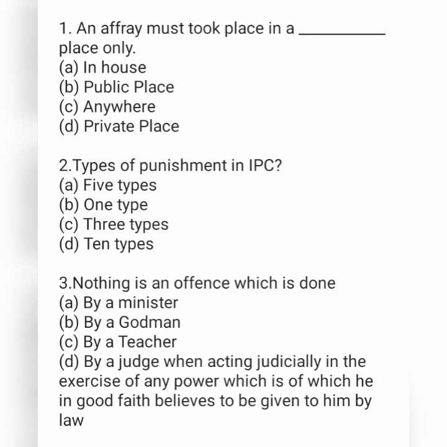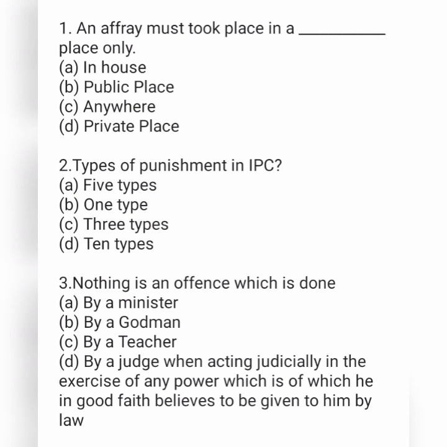ആദ്യത്തെ ക്വസ്റ്റ്യൻ, an affray must take place in dash place only. Option A in house, option B public place, option C anywhere, and option D private place. Second question, the types of punishment in IPC. Option A 5 types, option B 1 type, option C 3 types, and option D 10 types of punishment.